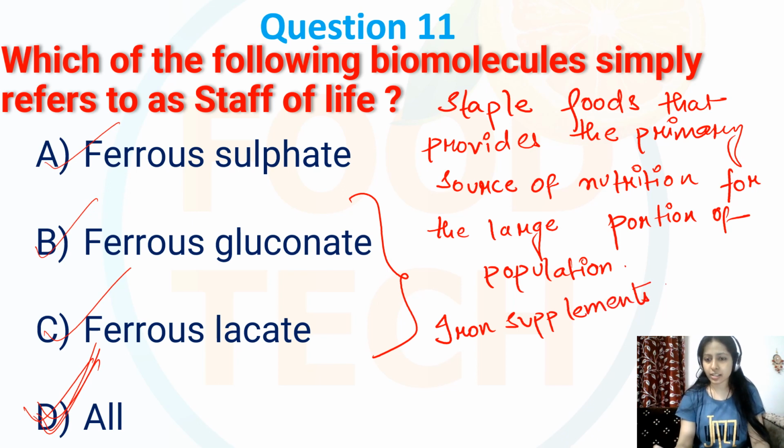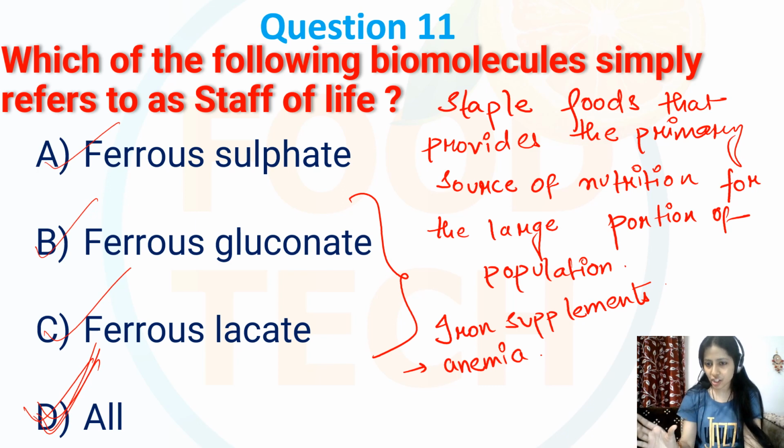And we know that these iron supplements play a crucial role in preventing and treating iron deficiency diseases like anemia. So the condition can result from inadequate iron intake or absorption.